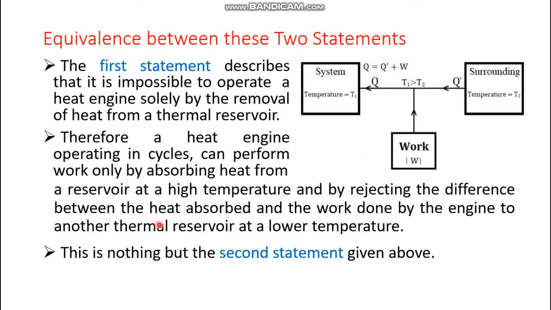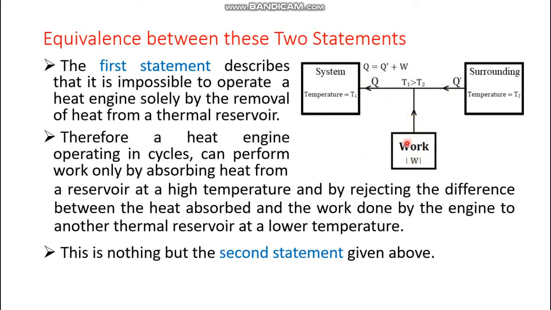The first statement describes that it is impossible to operate a heat engine solely by the removal of heat from a thermal reservoir. Definitely it is not possible if this W is not provided. So this is the first statement. Therefore, a heat engine operating in cycles, suppose this is a heat engine operating in a cyclic process, can perform work only by absorbing heat from a reservoir at high temperature and by rejecting the difference between the heat absorbed and the work done by the engine to another thermal reservoir at lower temperature. That means here it can do work.